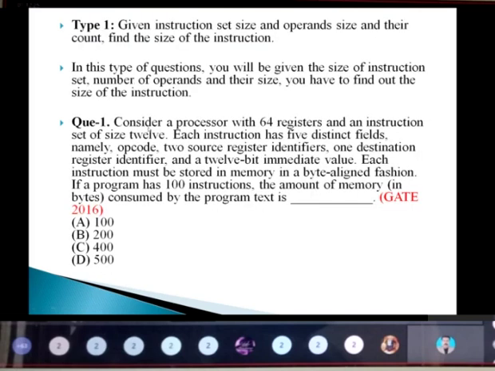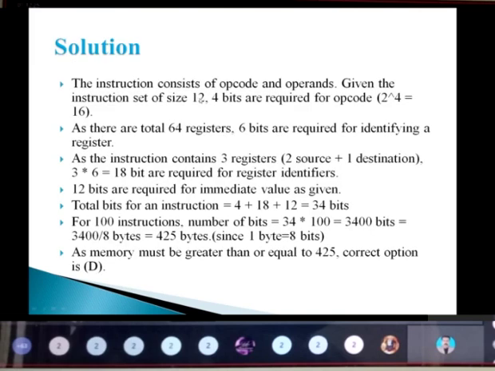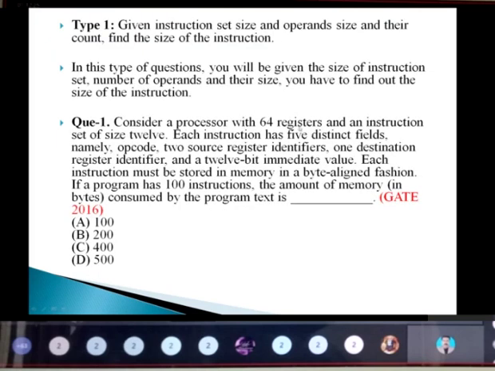Okay, they have given here as 12. So we know it is 12. So normally for opcode, it requires 4 bits. So what will be the size? 2 power 4, if I want to calculate that number of bits. So 2 power 4, it will be what? 16. And the total registers here, they have given as 64 registers.